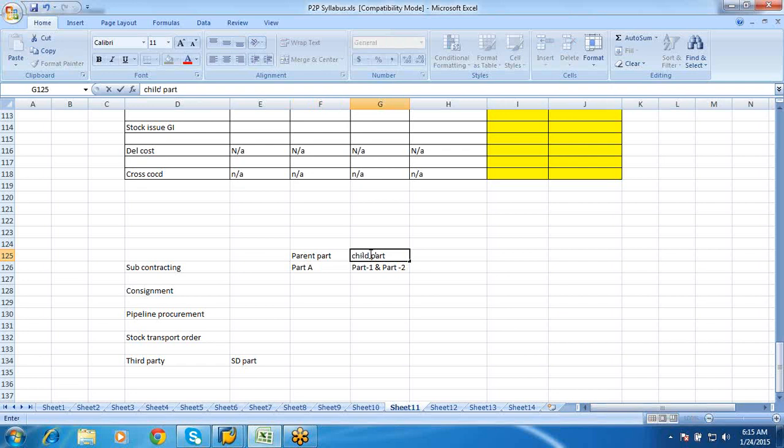The concept of subcontracting is that we send the child parts to the vendor, and he processes them and gives us the parent part, the mother part, or part A. The part number while sending the child parts would be the same, but once you receive your mother part, it would be different.